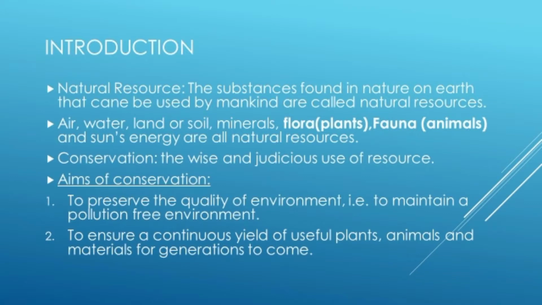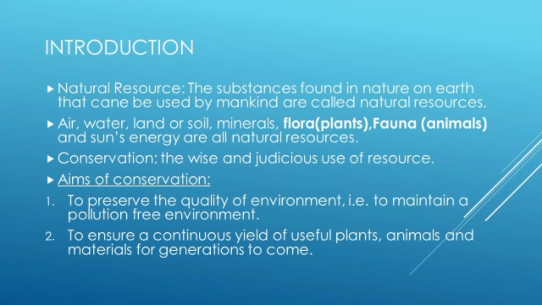Natural resources are those substances found in nature on earth that can be used by humankind. What are these? Air, water, land, soil, minerals, flora, that is plants, and fauna, that is animals, and solar energy are all natural resources, and all these are demanded by humans.